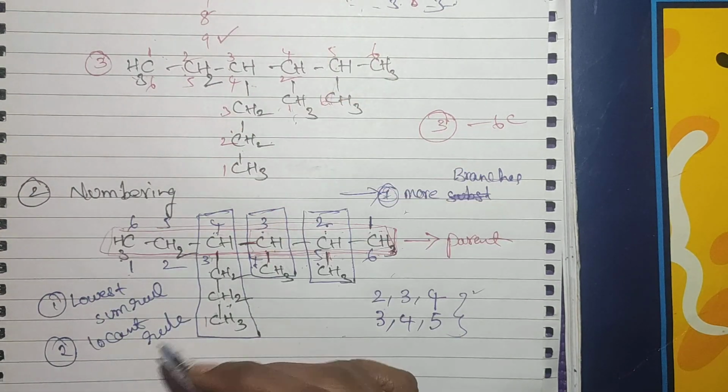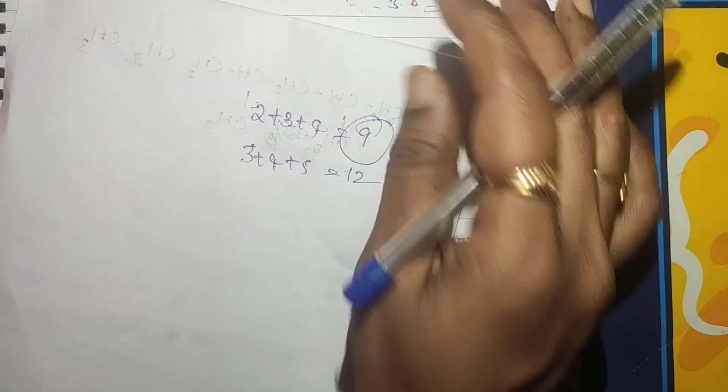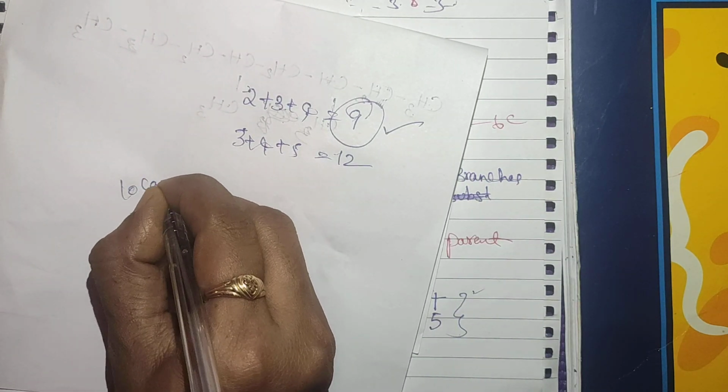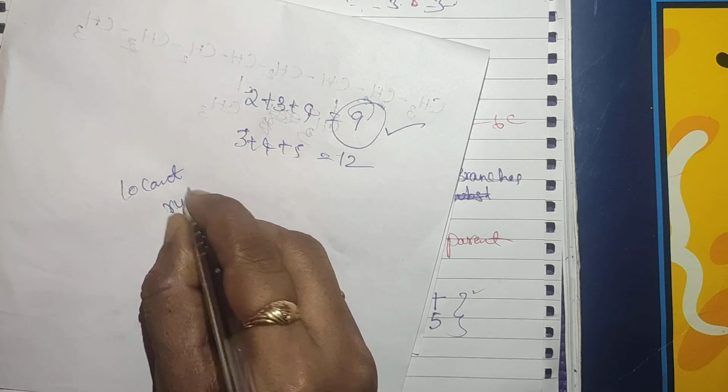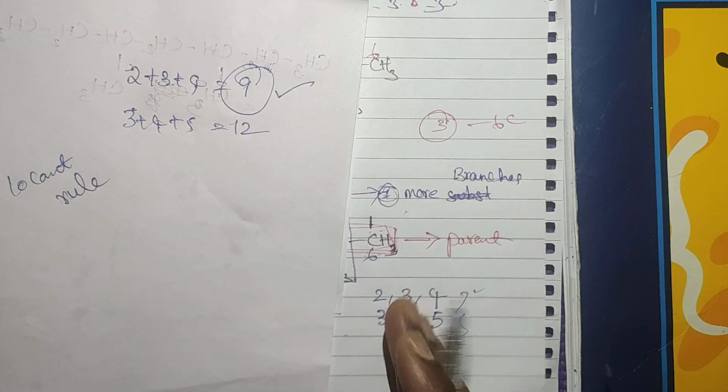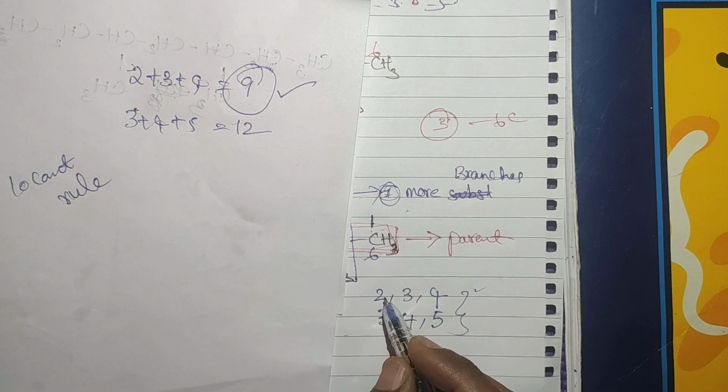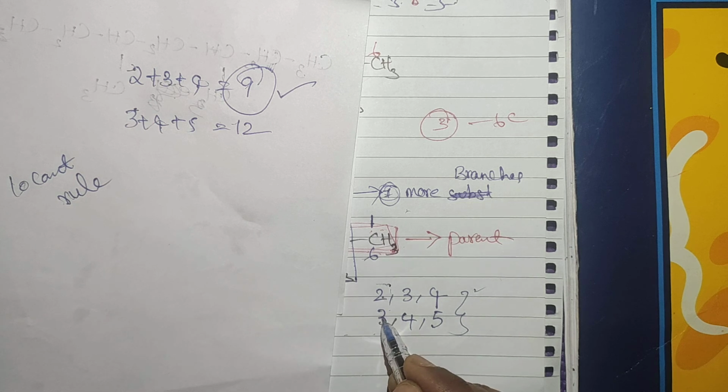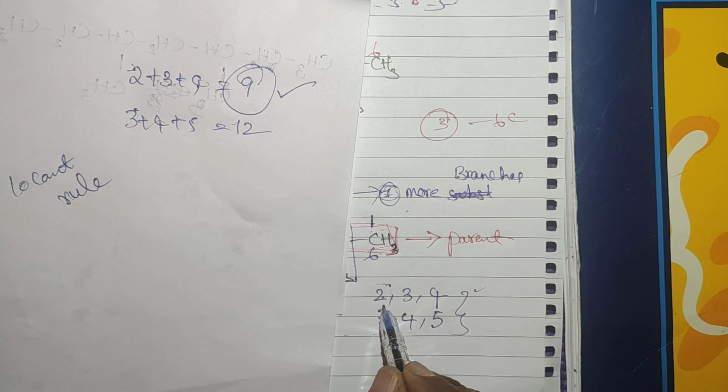Now we'll see the lowest locant rule. Locant rule is a very important rule. You have to see here the first locant, the first location of the substituent is 2, 3, which is the lower number. See here, 2 is the lower number.